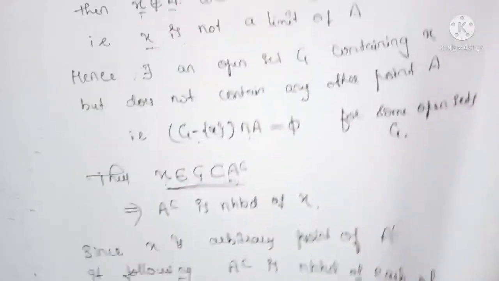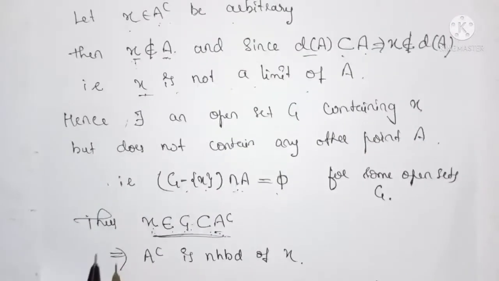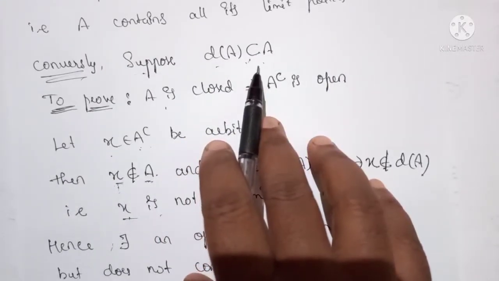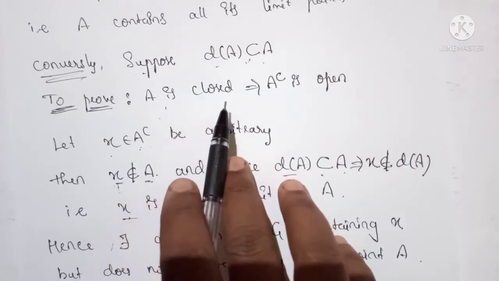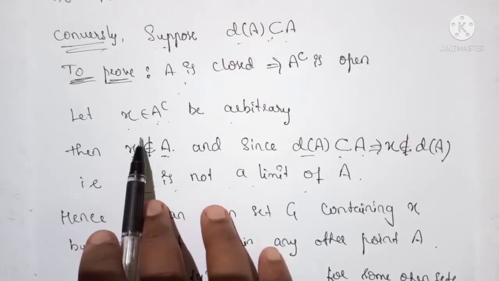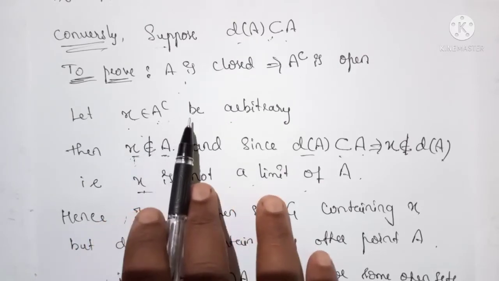So I repeat. Suppose the derived set of A is a subset of A, then we have to show that A is closed, that is, A complement is open. Let us consider an arbitrary element x belonging to A complement.